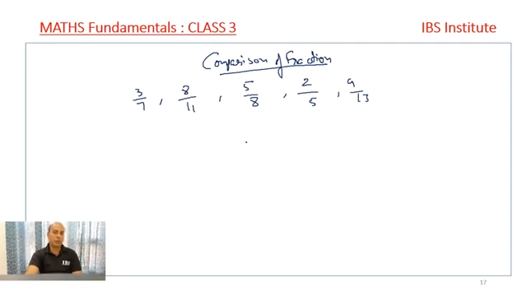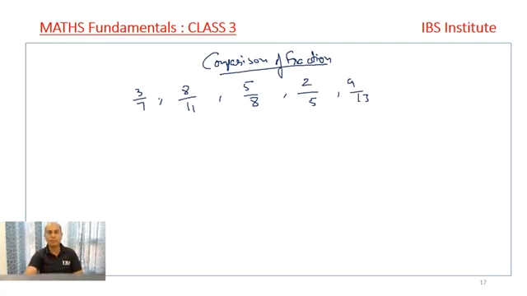Normally, in order to solve this question, we are expected to find the LCM and make the denominator the same for all the fractions, and then solve. But when the question is asked in the exam, we hardly have 15 to 20 or 30 seconds to solve it. So we use a very simple concept.